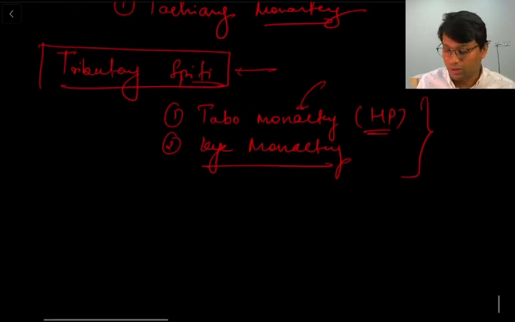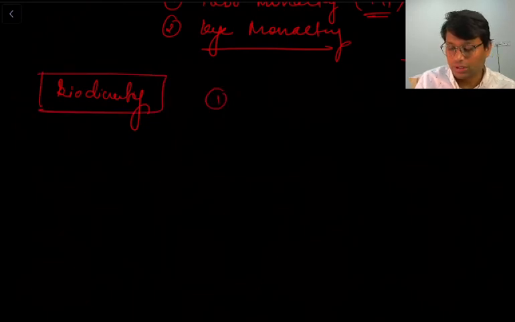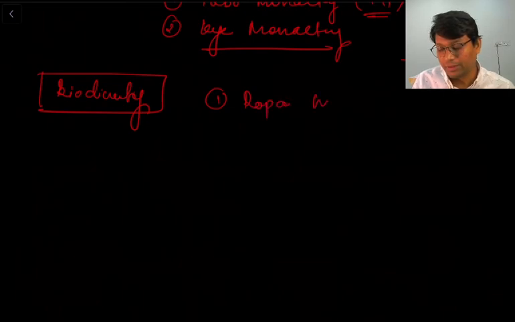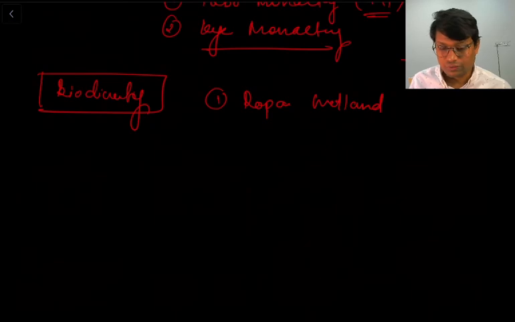Now we will move on to biodiversity. When it comes to biodiversity, there is one wetland, that is Ropar wetland. I guess this Ropar wetland is in Himachal Pradesh or Punjab, I'm not sure, so I'll confirm you on that. Fine. And the most famous wetland, that is Harike wetland.